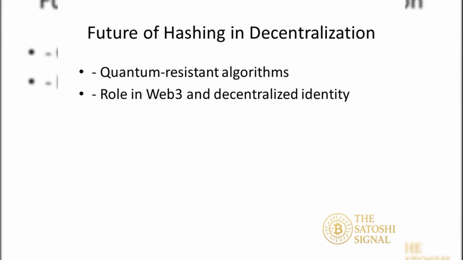Post-quantum cryptography is being explored to ensure hashing remains secure even with quantum computers. Projects like decentralized IDs use hashing to represent your identity in a secure, verifiable way.